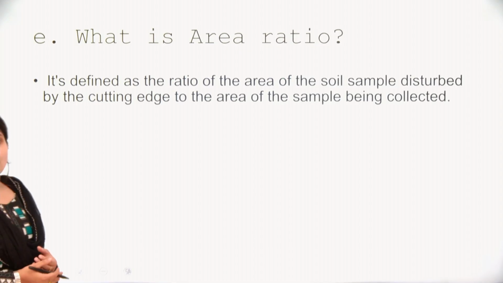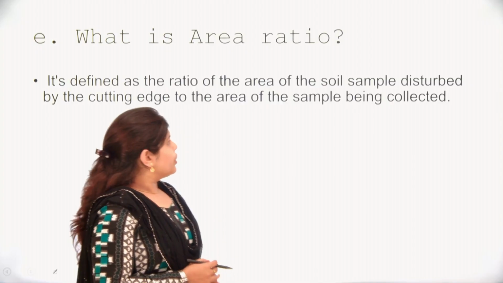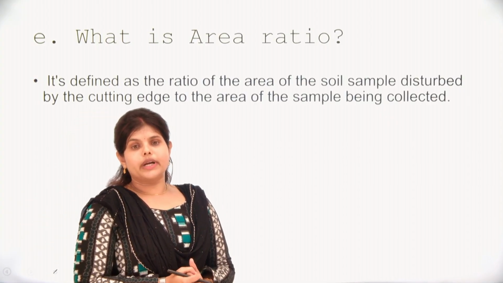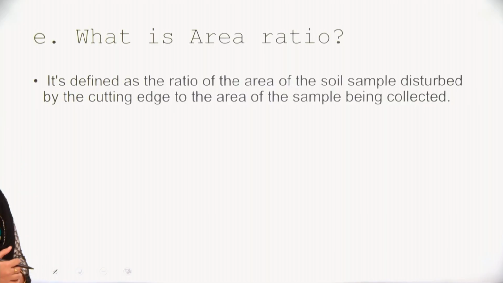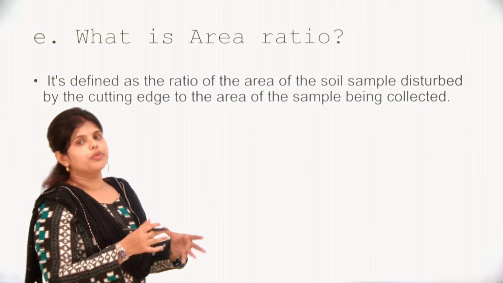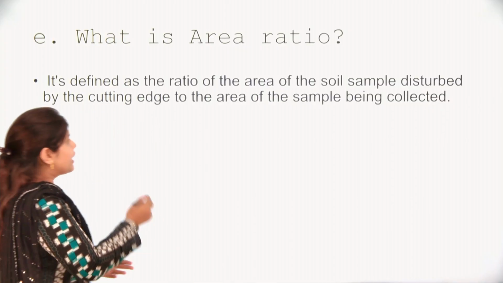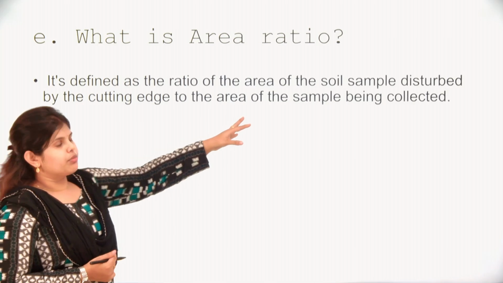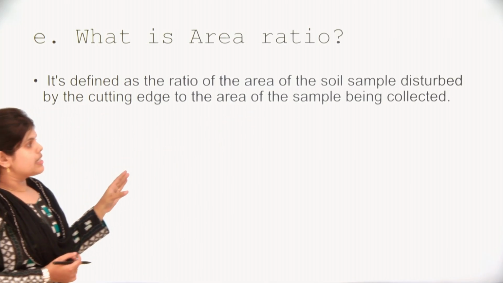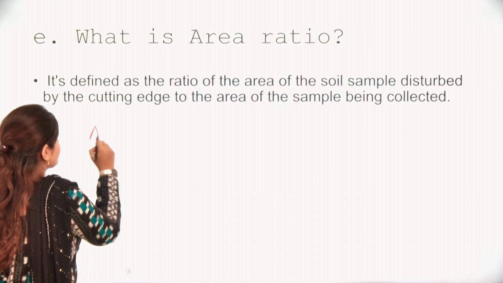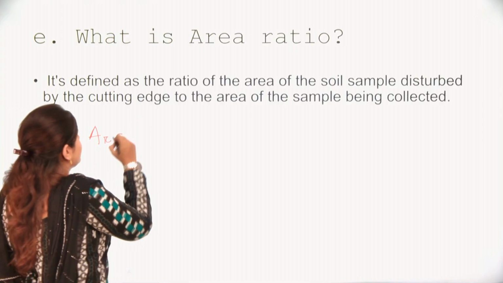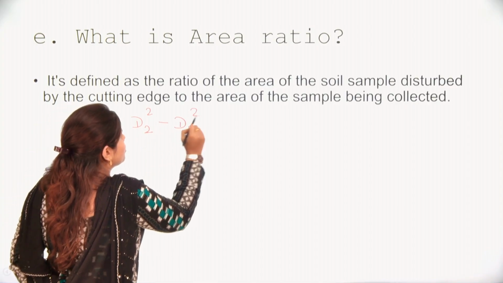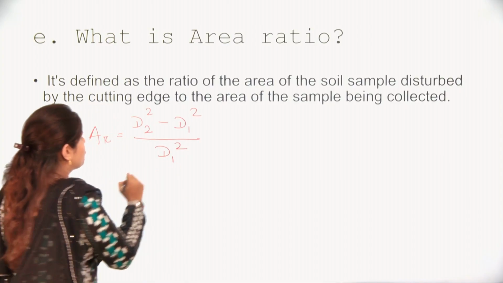Next question: what is area ratio? Area ratio is defined as the ratio of the area of soil sample disturbed by the cutting edge. When we take a soil sample from an area, the soil that is cut or taken is proportional to the area of the sample being collected. Or you can give the answer like area ratio is D2 square minus D1 square divided by D1 square.